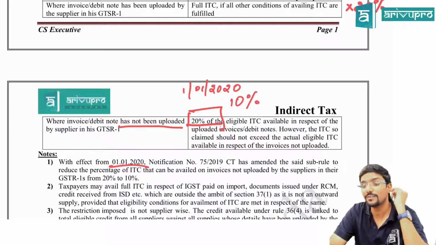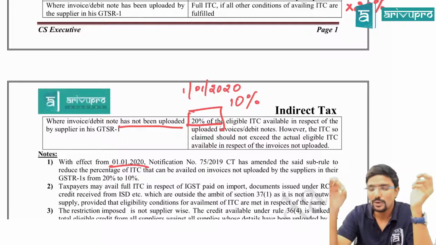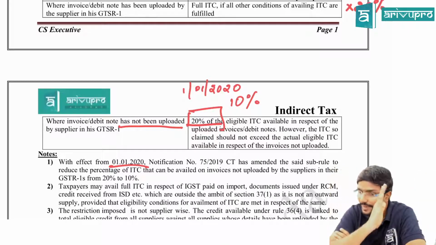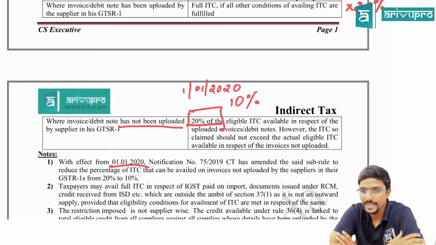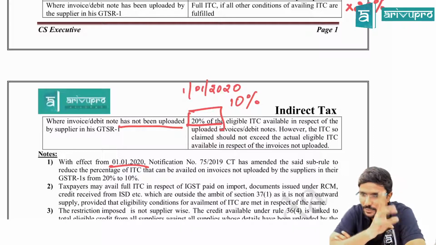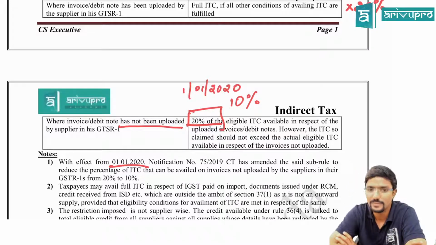Sir, in our exam, what should we do? If the date of invoice and all are not given, you always go with 20%, guys. If they have mentioned the date, and the date is on or after 1st January 2020, then apply 10% instead of 20%. That's all. Don't apply both. It's not 20 plus 10. Please be careful: instead of 20, it is 10. Hope you guys are clear with this.